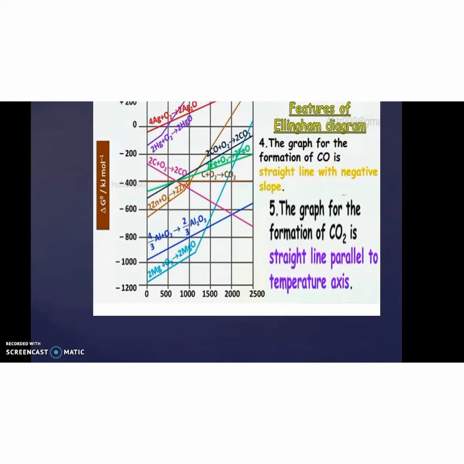A straight line with a negative slope can also be seen. For example, carbon plus oxygen giving CO shows a negative slope. And some are parallel, for example, carbon plus oxygen giving carbon dioxide, which is parallel.